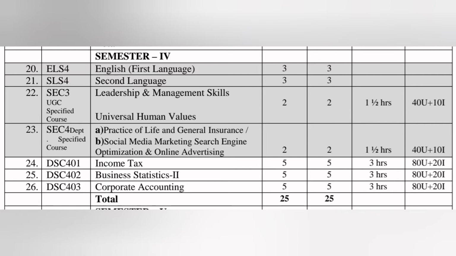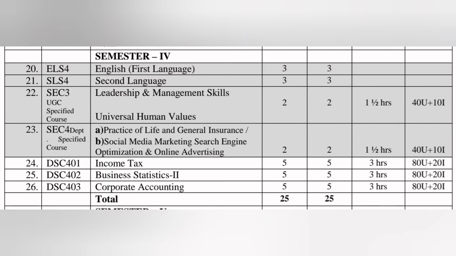Next subject, you have a choice between Leadership Management Skills and Universal Human Values. Any one of them you can select, and only 2 classes per week you have for this subject. Exam duration is 1.5 hours, and maximum marks for this subject is 50 out of 50, 40 for semester exams, 10 for internal exams.